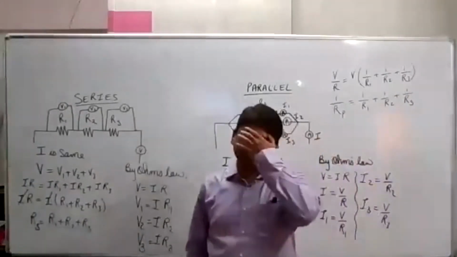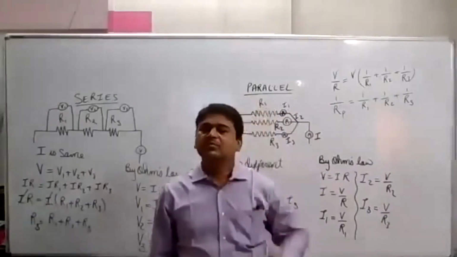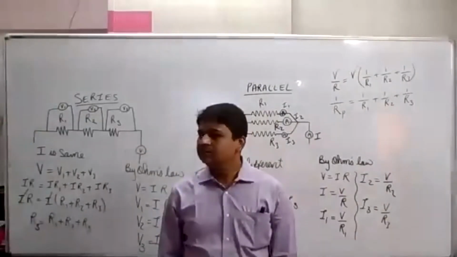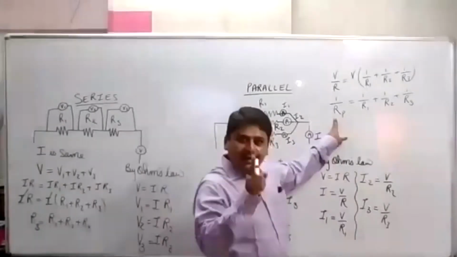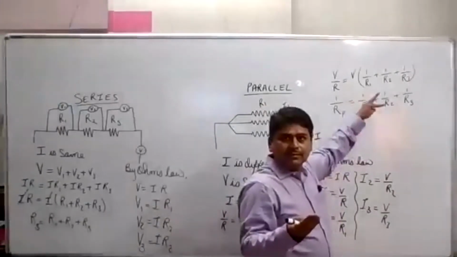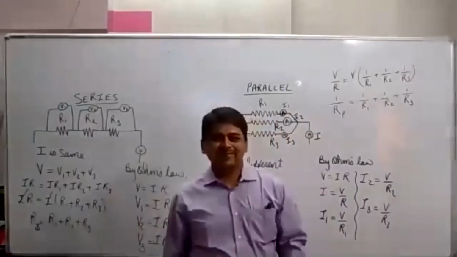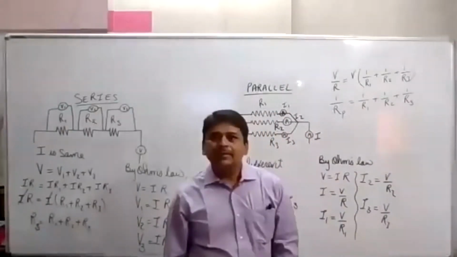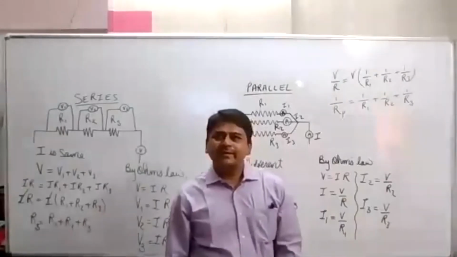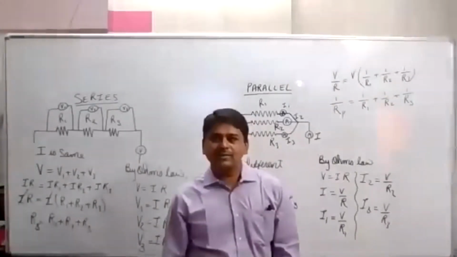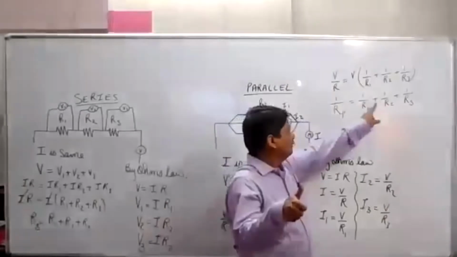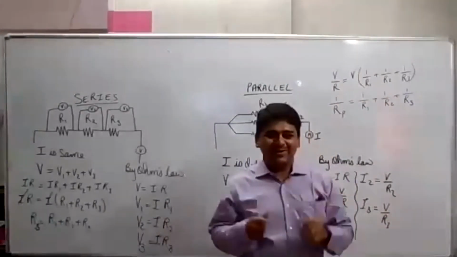Come on now, who will repeat? The reciprocal of the equivalent resistance in parallel is equal to the sum of the reciprocals of the individual resistances. Vidhi, say it once. The reciprocal of the total equivalent resistance in parallel is equal to the sum of the reciprocals of the individual resistances. Very good.